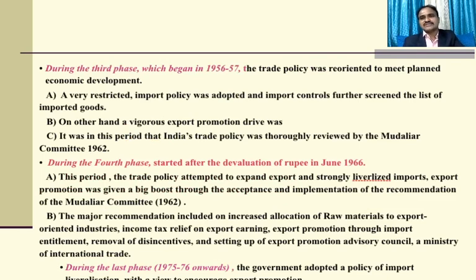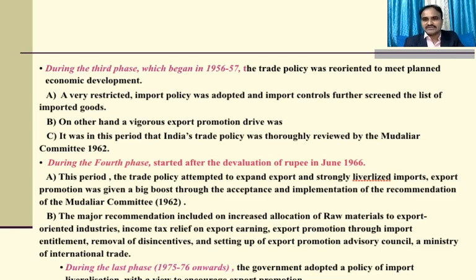During the third phase, which began in 1956-57, the trade policy was reoriented to meet planned economic development. The basic 3 points are: a very restricted import policy was adopted and import controls further scanned the list of imported goods. On the other hand, a vigorous export promotion drive was launched. It was in this period that India's trade policy was thoroughly reviewed by the Mudaliar Committee in 1962.